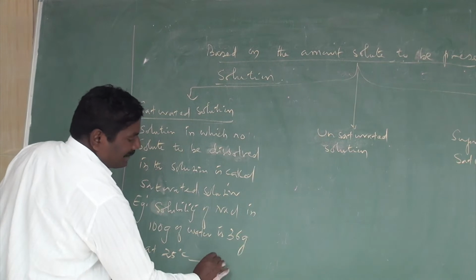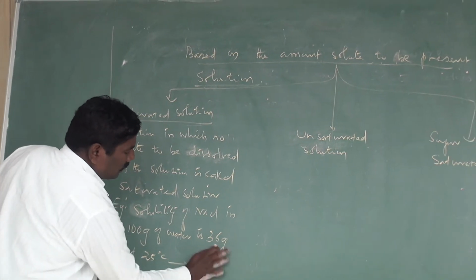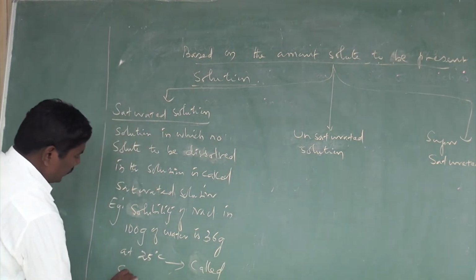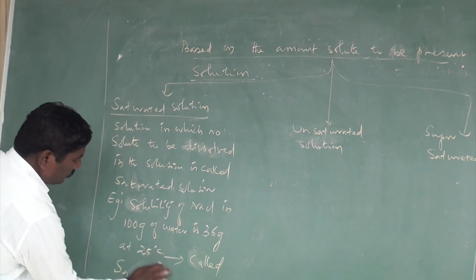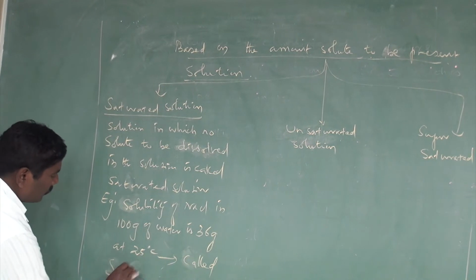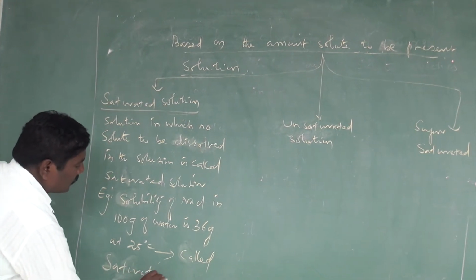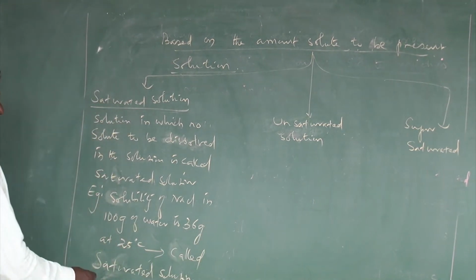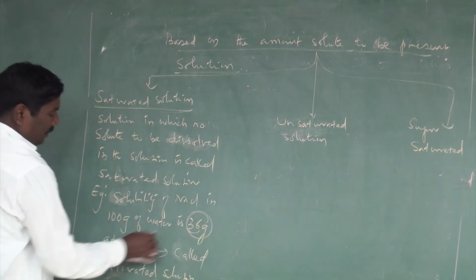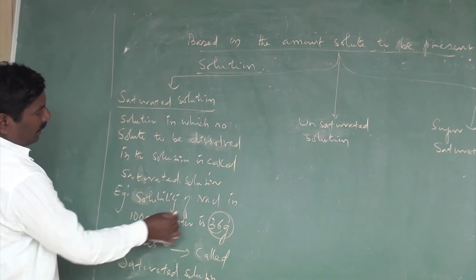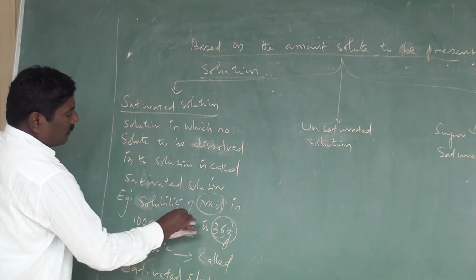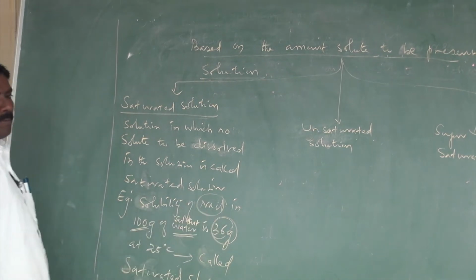This is called a saturated solution. You see, 36 grams of sodium chloride is dissolved in 100 grams of solvent. Water is the solvent.